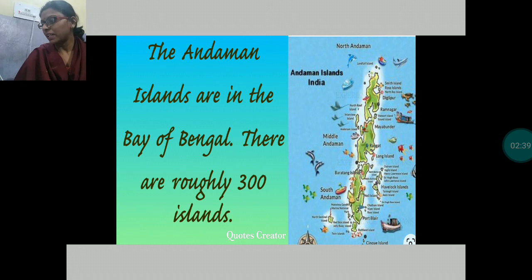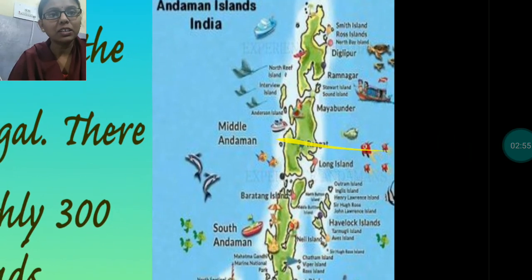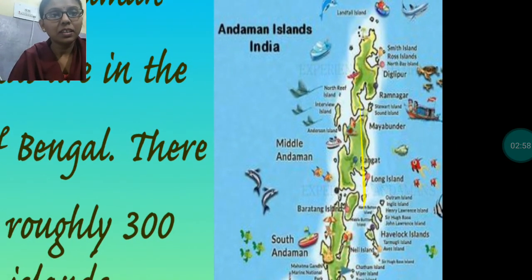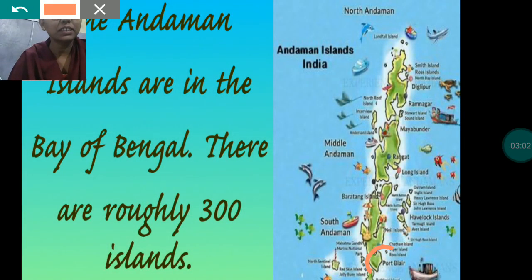Next one is Andaman and Nicobar Islands. The Andaman and Nicobar Islands are in the Bay of Bengal, and it is a group of approximately 300 islands. This is the map of the Andaman and Nicobar Islands, you can see over there. Port Blair is the capital of these islands. Here Port Blair is there. And this island group is divided into three parts: North Andaman, Middle Andaman and South Andaman.